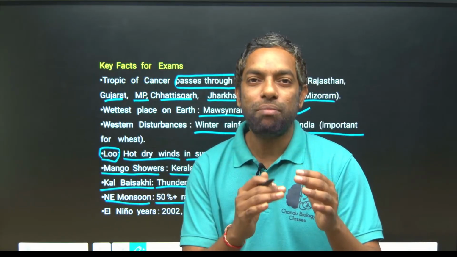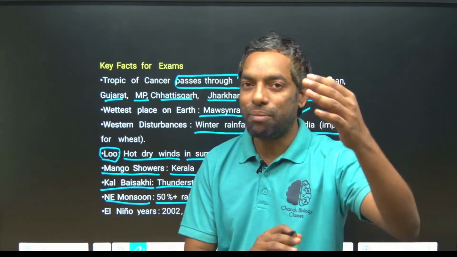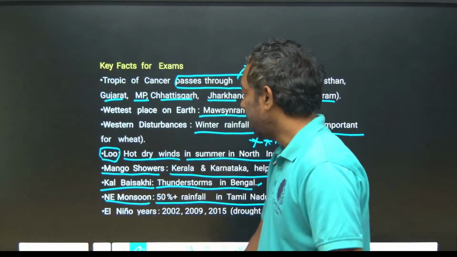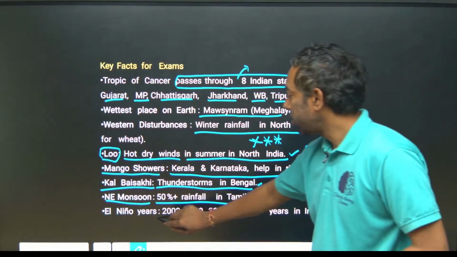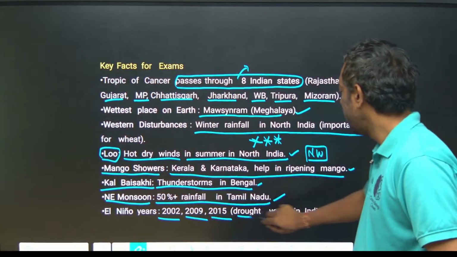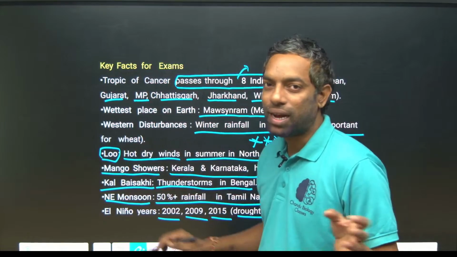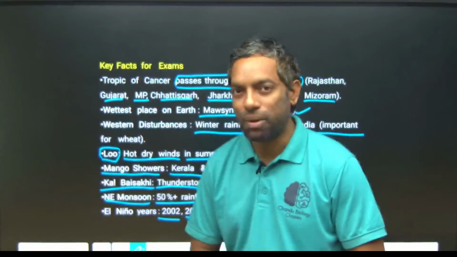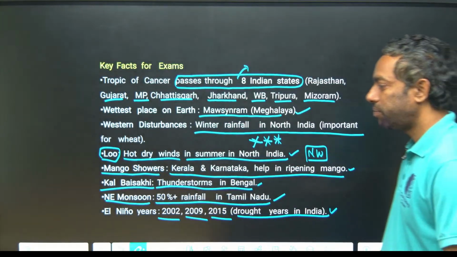For the retreating monsoon, the state that gets the highest rainfall is Tamil Nadu. El Nino years 2002, 9 and 15 were drought years in India. They don't ask you that, but the El Nino, La Nina concept they can ask you. I will explain tomorrow, guys. I hope you can understand these key facts.